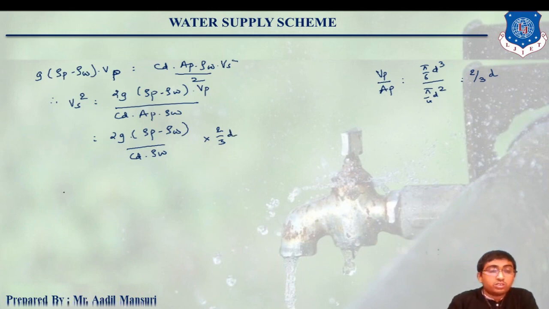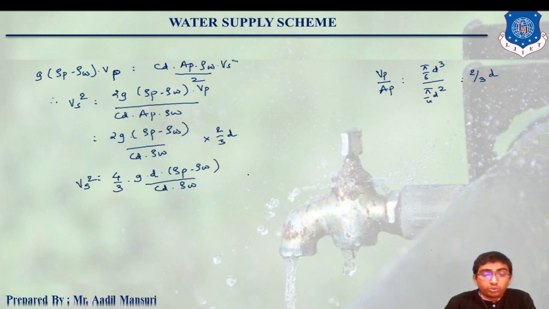Clear? So this will be equals to 4 by 3 into G into D into (rho P minus rho W) upon CD into rho W, right? This equation is known as Newton's law of velocity for settling. This is Newton's law of settling velocity.